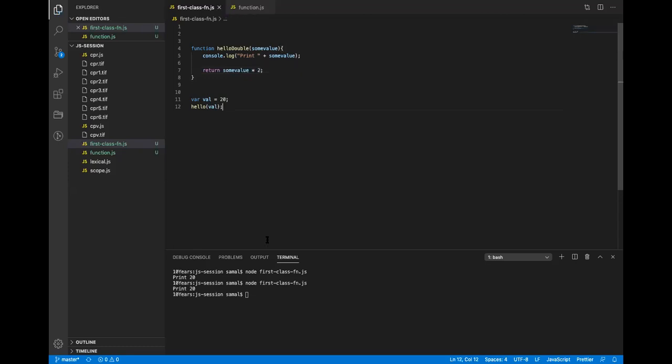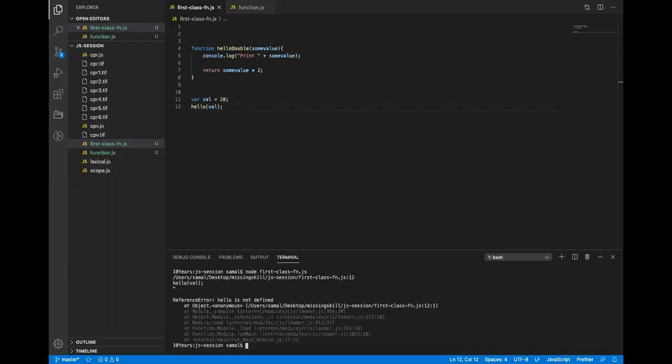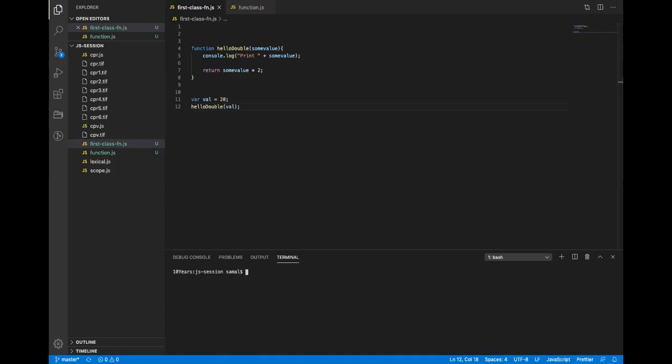So now what will be the output? Print 20, return 40. Hello is not there, I have to change the function name. Basically, it will only print 20.